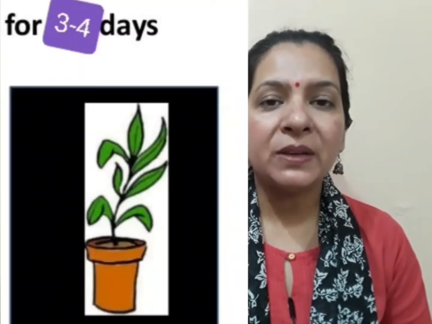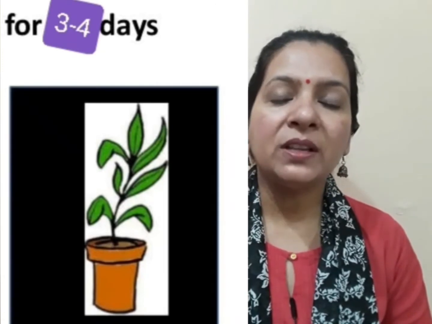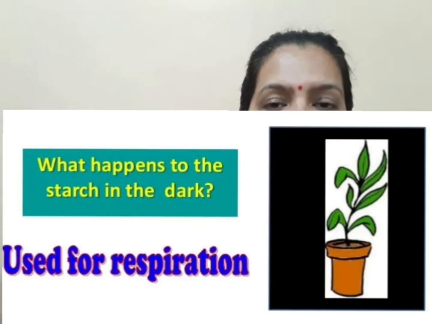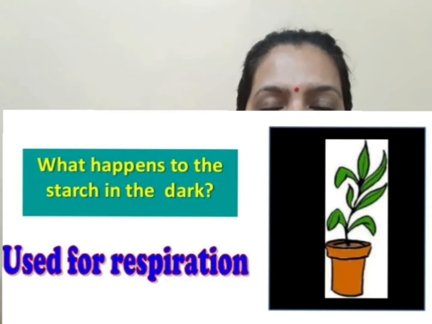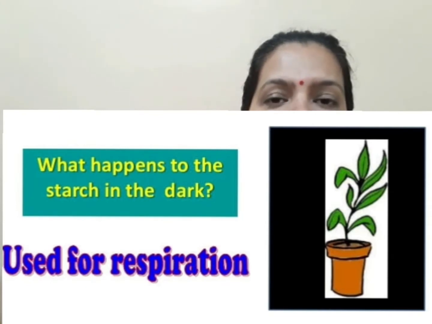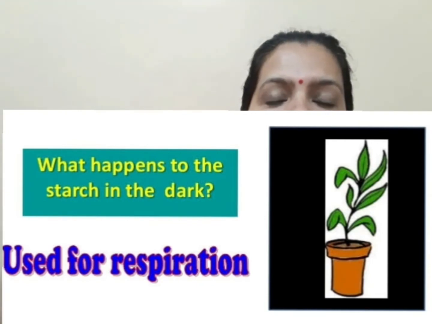We keep the potted plant to be used in the experiment in a completely dark room for 3 to 4 days, and during that time all the starch which was already present in the leaves of the plant is transported to other parts of the plants, and now the leaves are without any starch and no new starch is formed because the plant is in the dark room and no photosynthesis is taking place.